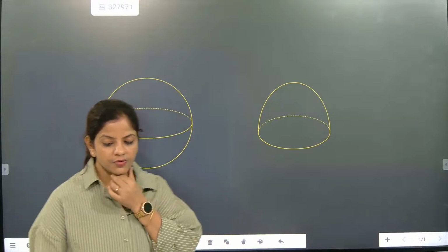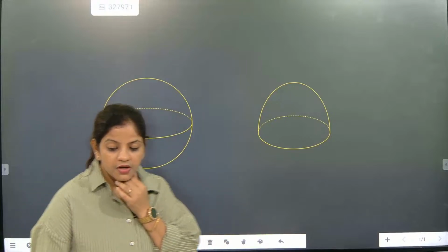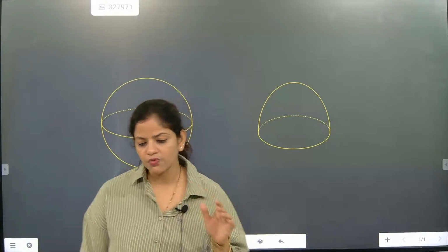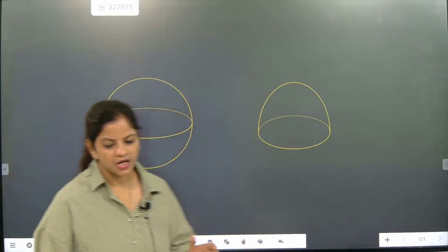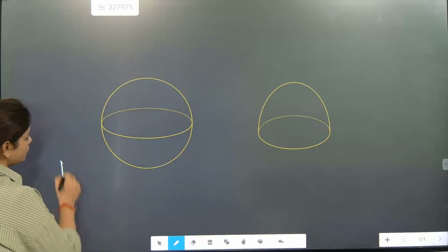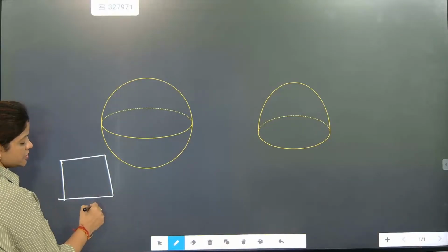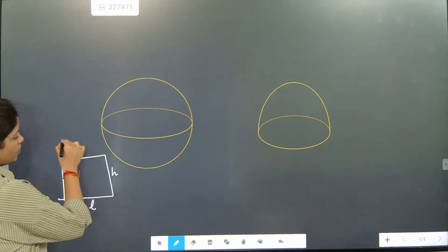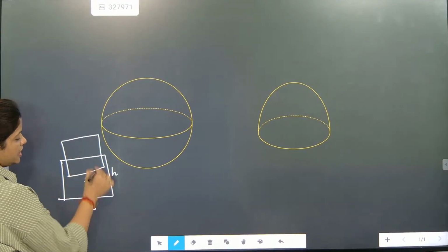Okay, Ashar, no problem, beta. Now look here, area of four walls. Area of four walls is a very simple concept. Just understand this part. If somebody asks you about the area of four walls, this wall is LH, and this is LH, the backside wall is LH.